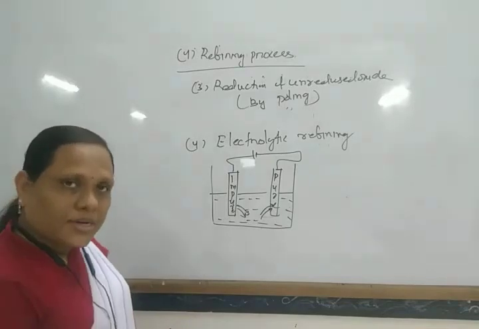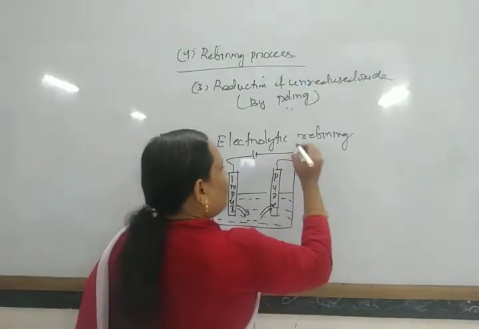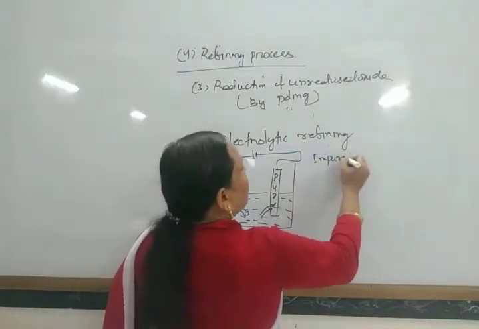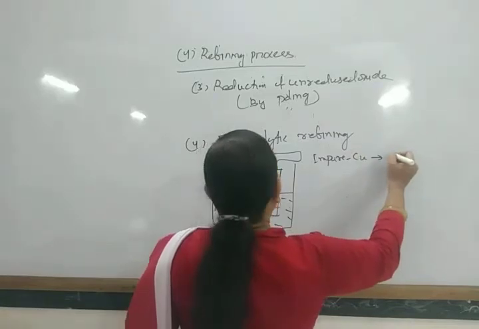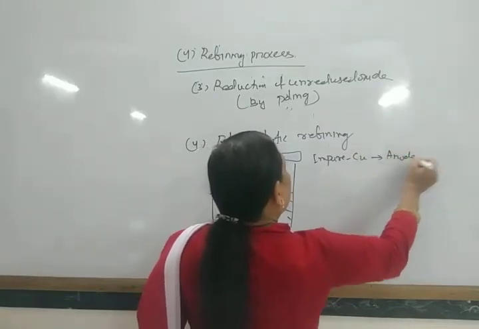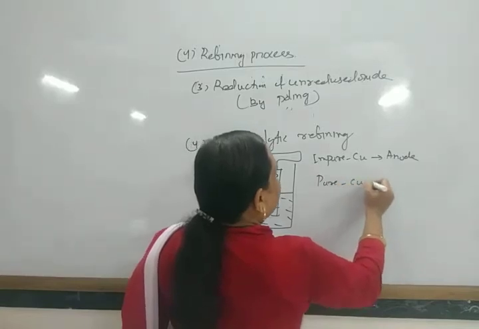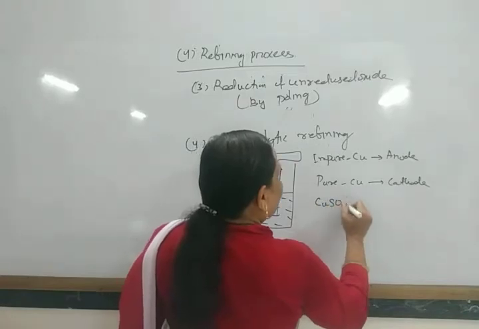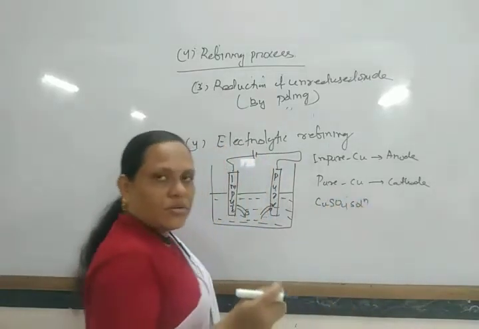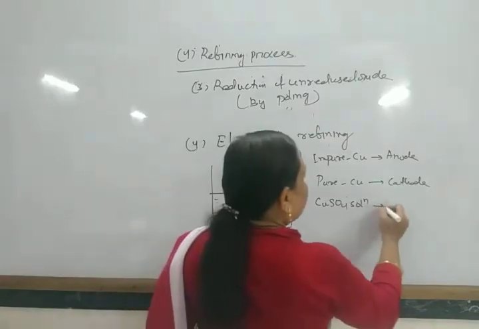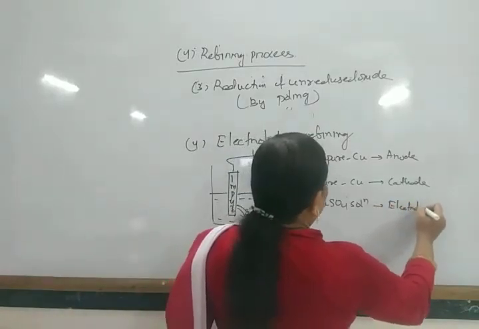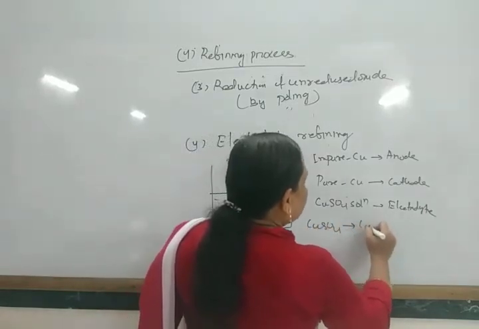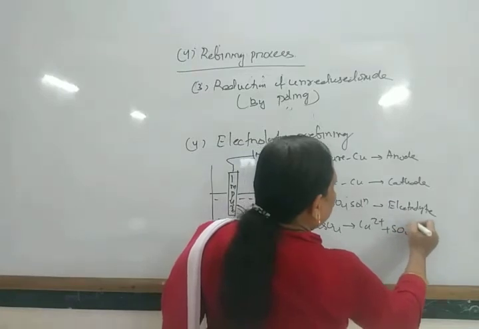For example, for the refining of copper, generally impure copper is taken as anode, pure copper is taken as cathode, and copper sulfate solution containing some amount of sulfuric acid is taken as electrolyte. First, copper sulfate breaks into Cu2+ and SO4 2-.